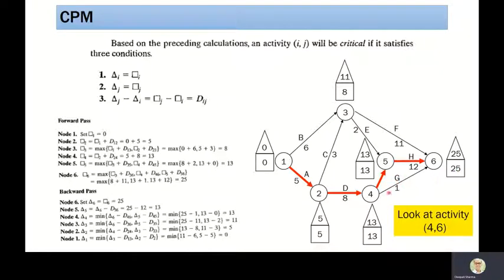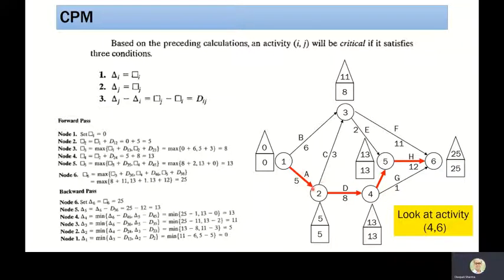So what it signifies is that since activity G is not lying on the red color, this activity is a non-critical activity. And based on the earliest and latest occurrence time of node 4 and 6, we can provide some kind of slack. Even if we provide a slack, the duration of the project, which is 25, is not changing.